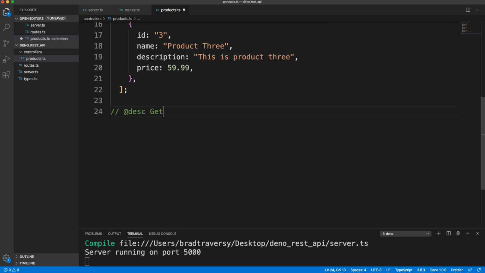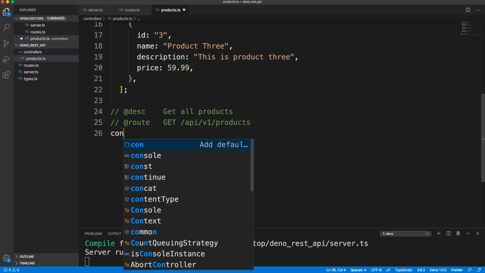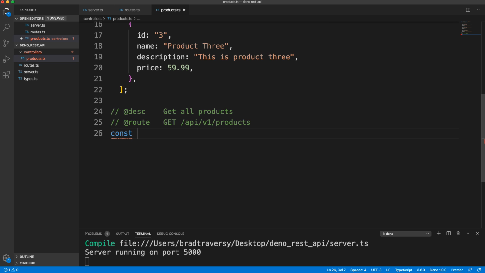Description is going to be to get all products. Let's space that out a little bit. And then let's also do the route. So the route is going to be a GET request, and it's going to be API version 1 and products. Okay, so now we'll create a function using an arrow function called getProducts.